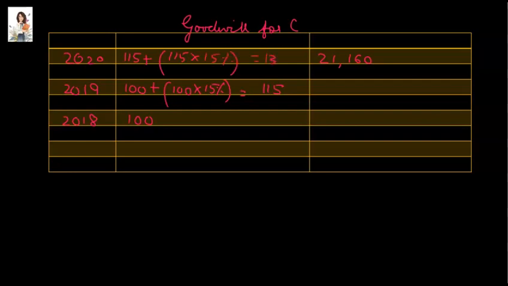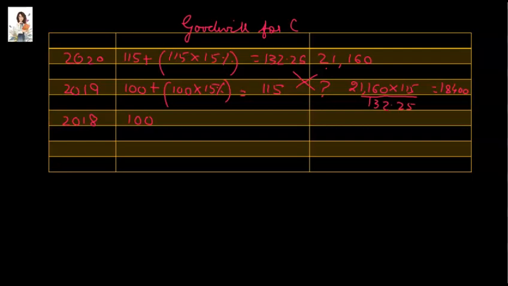That is 132.25. So 21,160 is equal to 132.25. So how much is the profit of 2019? We can cross multiply to find out the answer. 21,160 into 115 divide by 132.25. That will give us a profit of 18,400 for the year 2019.